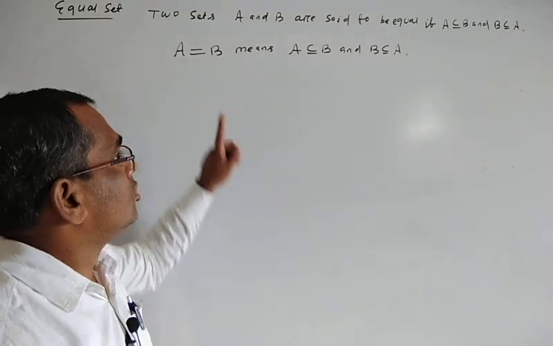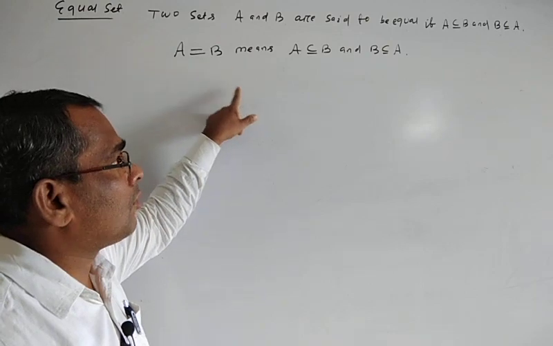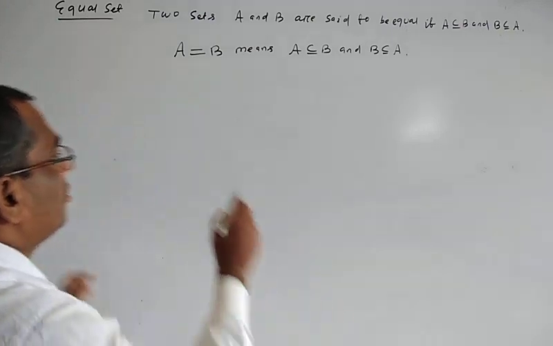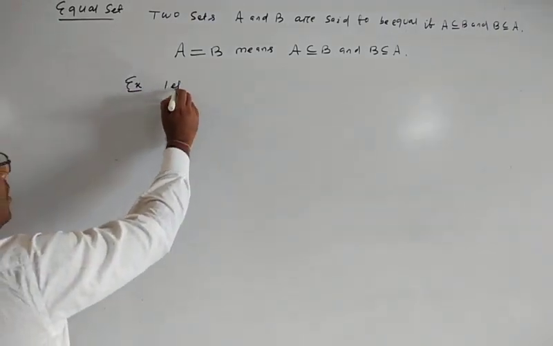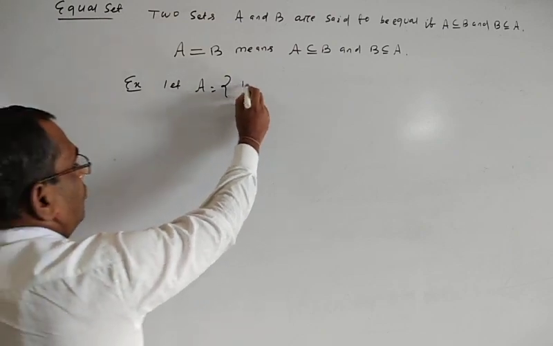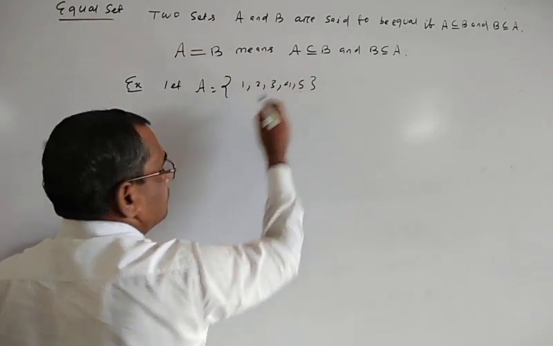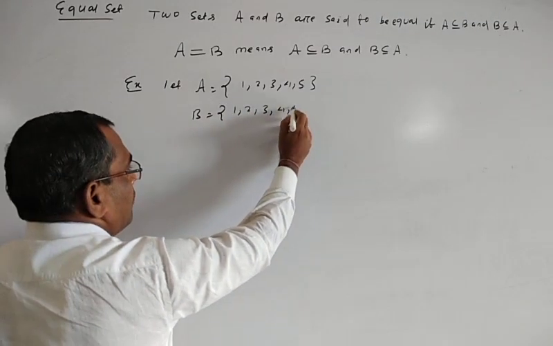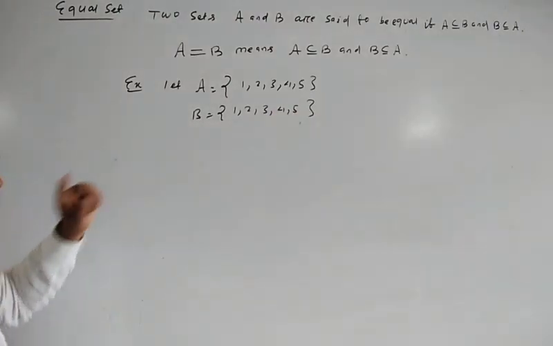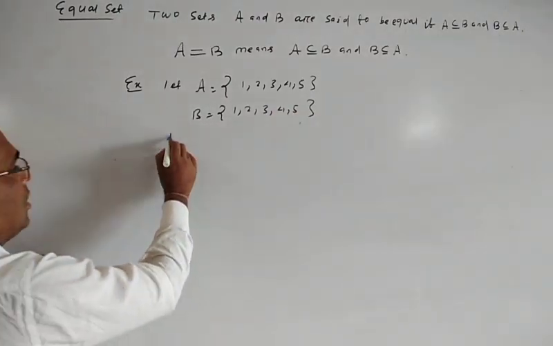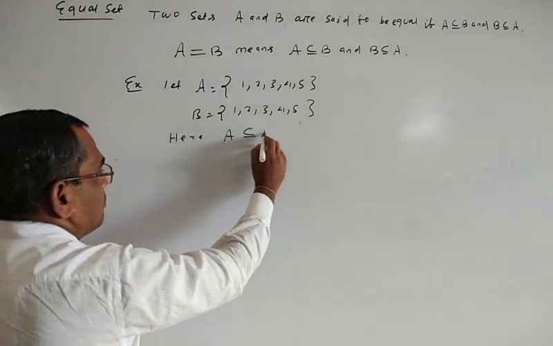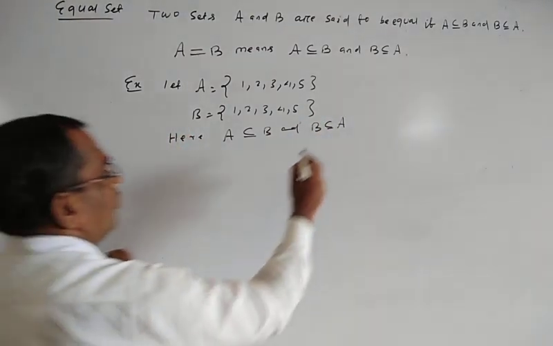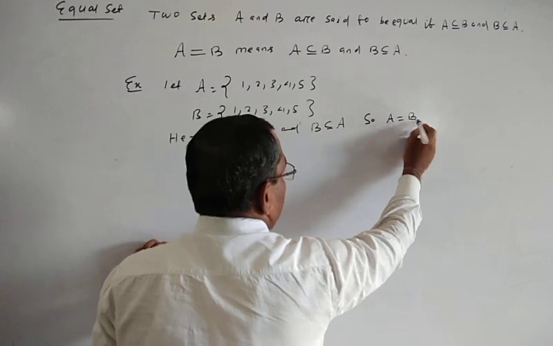Okay. So equal means all the elements of A are present in set B and all the elements of B are also present in set A. For example, let A is equal to {1, 2, 3, 4, 5}. B is equal to {1, 2, 3, 4, 5}. Here A is a subset of B and B is a subset of A. So A is equal to B.